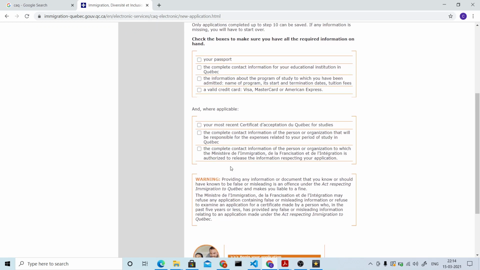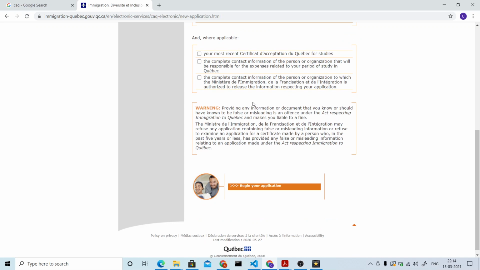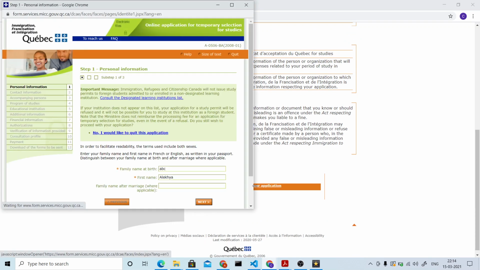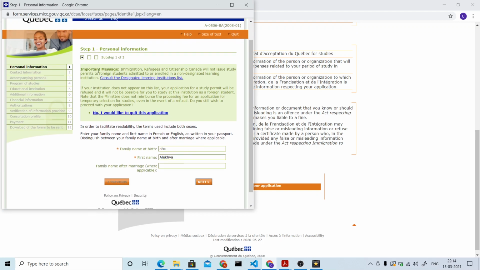These three you need not worry about. These are the main things. And next you can proceed to begin your application. So once you click on that, you'll be getting a window. This is the step one here, your personal information. First thing is family name, which is your surname or last name, and later the first name. After filling these two things, you can just click on next.